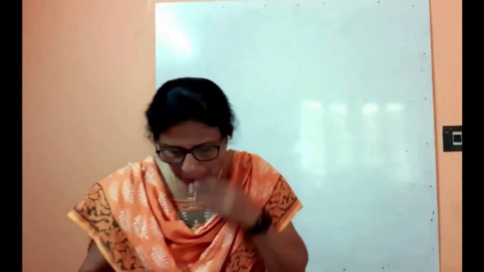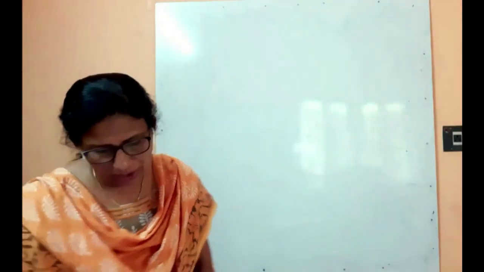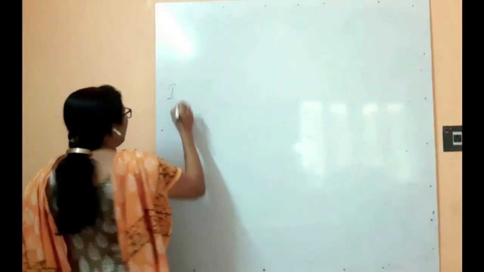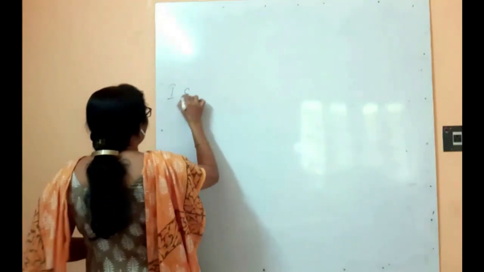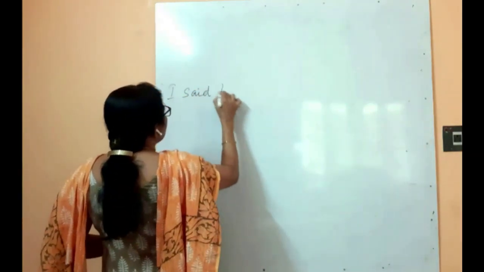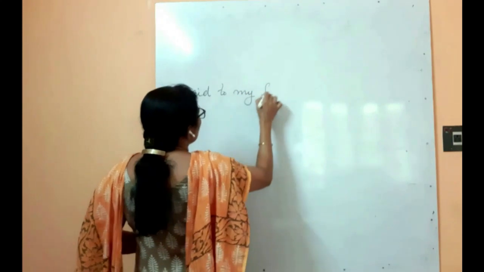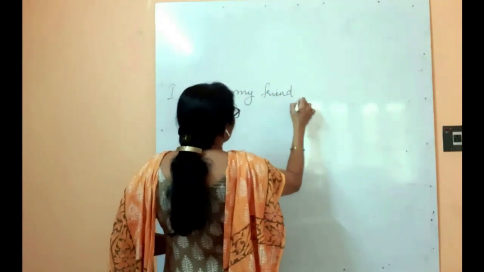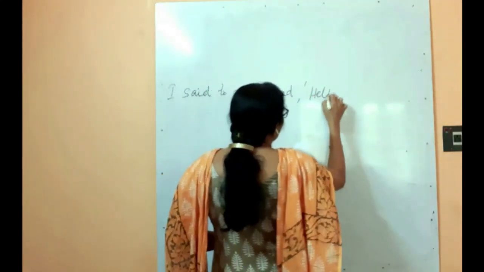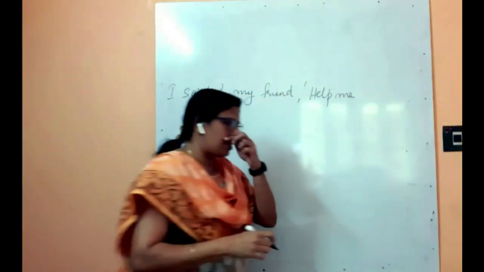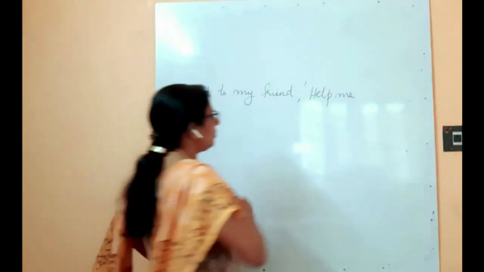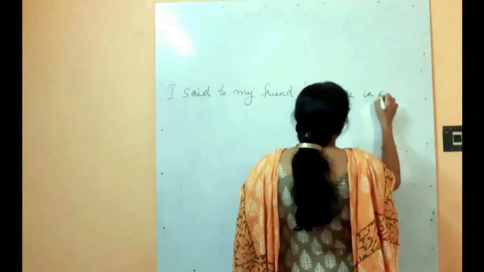Okay, example. I said to my friend, "Help me in checking the accounts." We know that in imperative sentences, there will be a subject given.